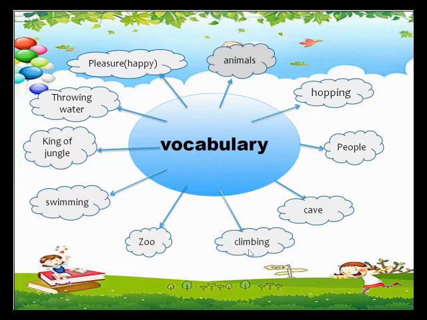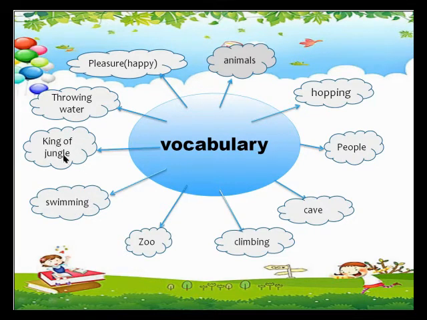Okay, who is climbing on the tree? The word is climbing. Who is climbing on the tree? This picture is about a zoo. You also write a sentence about the zoo. So who is swimming there? You can see the picture. When you see the picture, you will find who is swimming there.